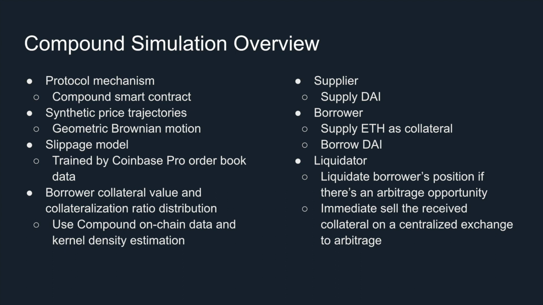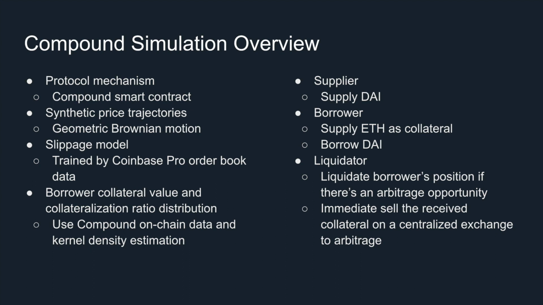Here's an overview of the Compound simulation model. We use Compound smart contracts to simulate the protocol mechanisms. We use geometric Brownian motion to generate synthetic Ether price trajectories. The slippage model is trained on Coinbase Pro order book data.